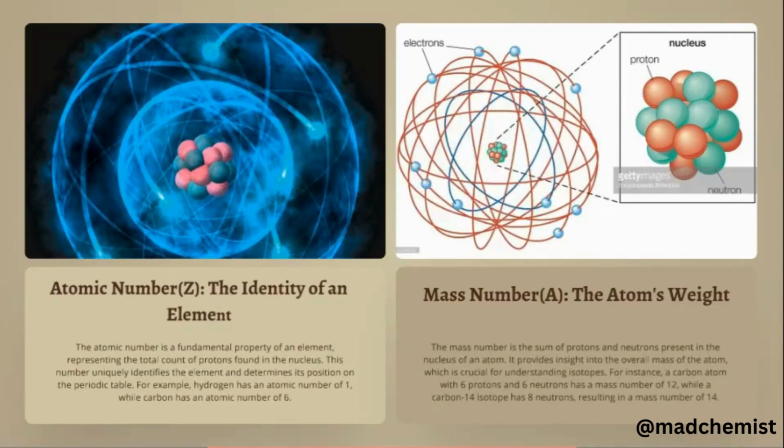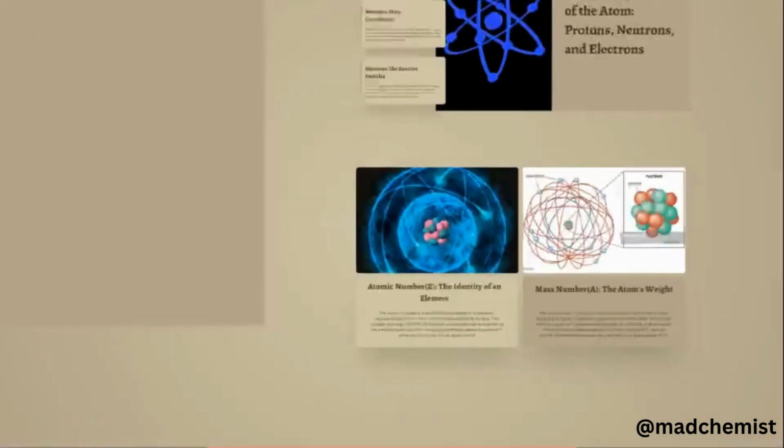The mass number is the weight of the atom and is the sum of protons and neutrons present in the nucleus. It provides the overall mass of the atom and is very crucial in understanding isotopes. For example, a carbon atom with 6 protons and 6 neutrons has a mass number of 12, while the carbon-14 isotope has 8 neutrons. So the mass number of carbon-14 is 14.